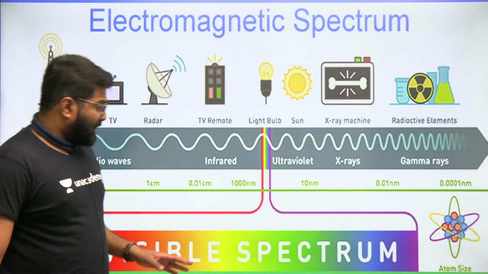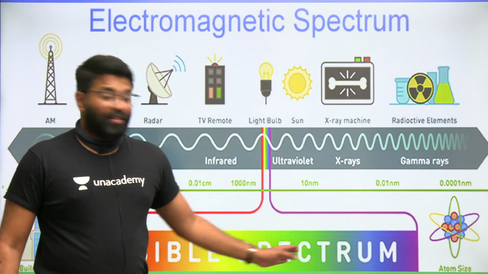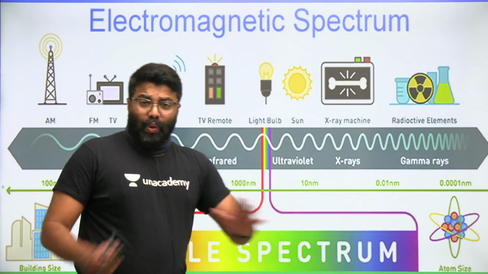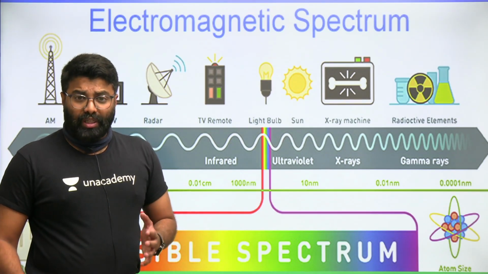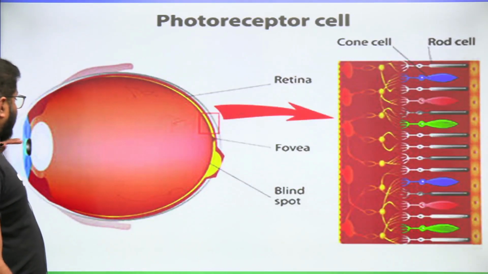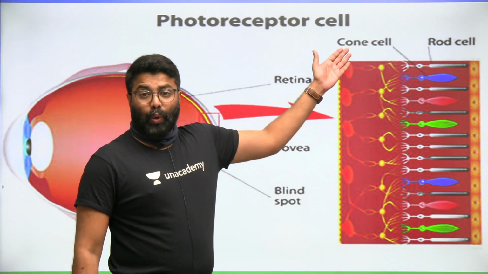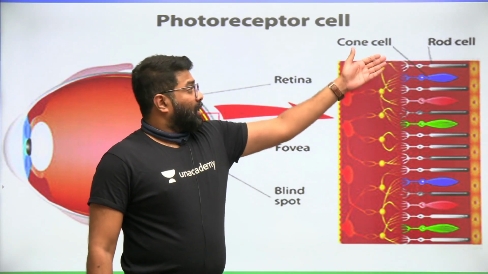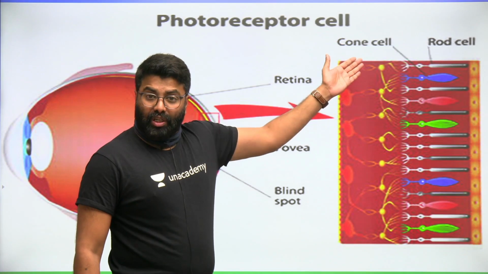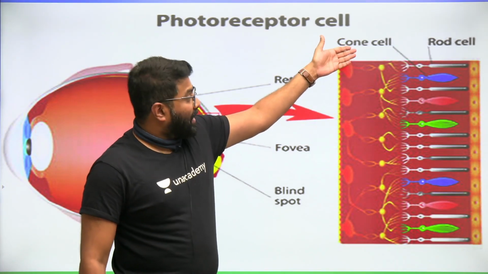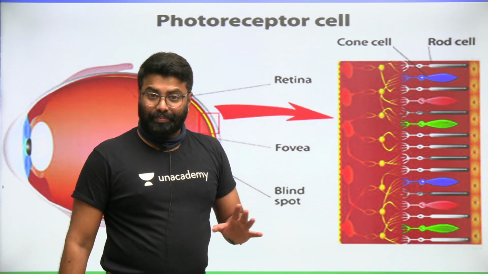So you should know friends, violet, indigo, blue, these colors they get scattered very quickly because of their shorter wavelength. Okay, when they get scattered by the gas molecules in our atmosphere like nitrogen and oxygen molecules, the blue light enters our eye here. When it falls on the retina here, so we have photoreceptor cells, cone cells and rod cells. The rod cells are for white and black vision and cone cells are for color vision. So we have three types of cone cells. You can see here blue, red and green. These three are called as primary colors.